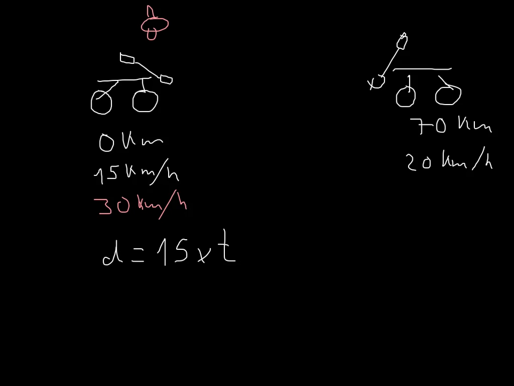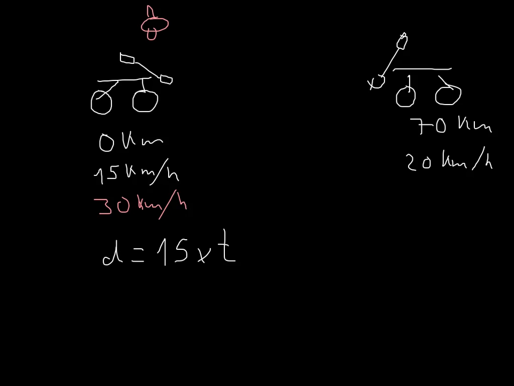Now, in this case, I'm not going to use the displacement but the position. That is, the position of this bike is now 70, and then its position will be always 70 minus the displacement, right? So if once the displacement is minus 1, then this guy is going to be at 69 kilometers, then it's going to be at 68, and so on and so on and so on. So basically its position will be its distance, well, this distance minus its displacement.